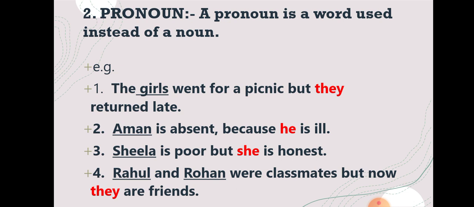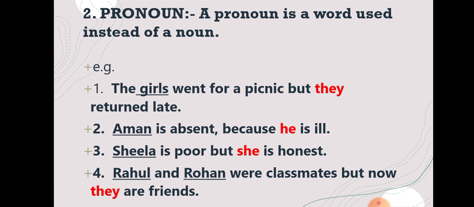In the second example, Aman is absent because he is ill. Who is ill? Aman is ill. But for Aman, he is used here. So he is a pronoun. Example number 3. Sheila is poor but she is honest. Who is honest? Sheila is honest. But for Sheila, she is written. So she is a pronoun.